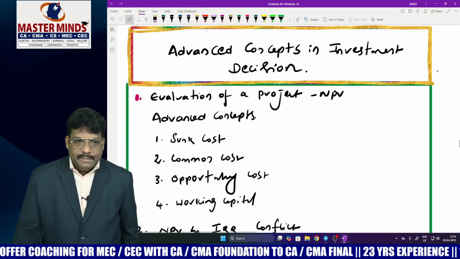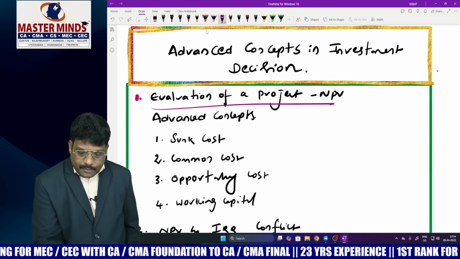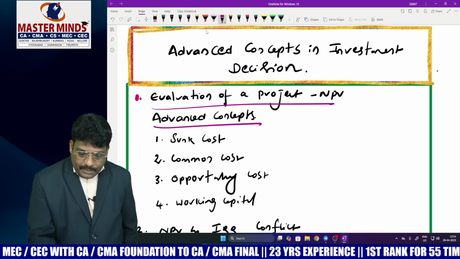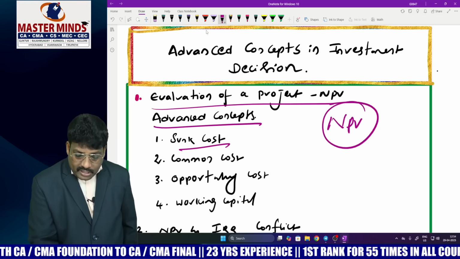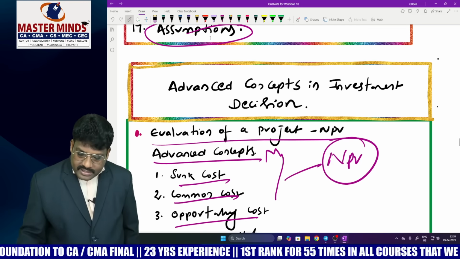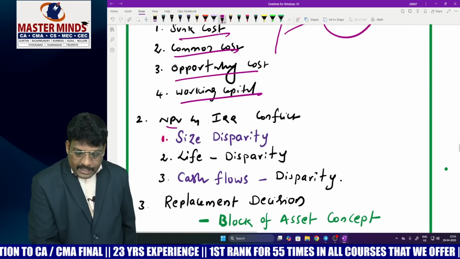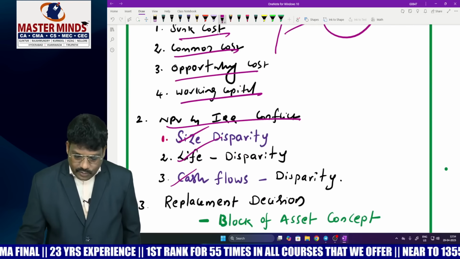Thereafter, advanced concept and investment decision is there. There might be a chance to design a problem where he may consider an NPV evaluation, basing on NPV, sunk cost, common cost, opportunity cost, working capital treatment. By considering all these things, he may design a question. And NPV IRR conflict also, there is important size disparity, life disparity, cash flow disparity.